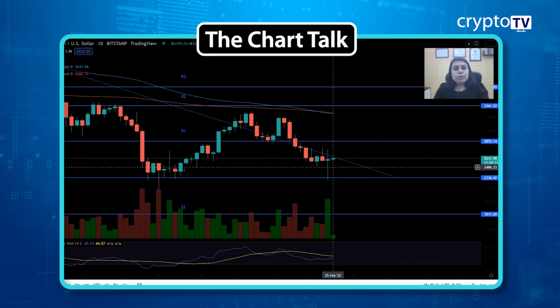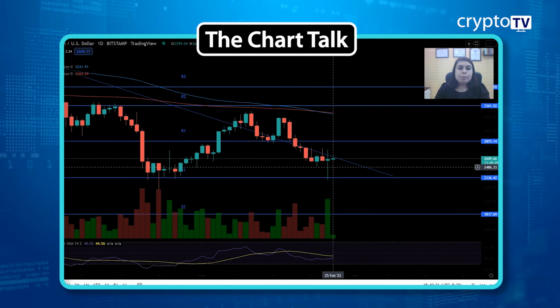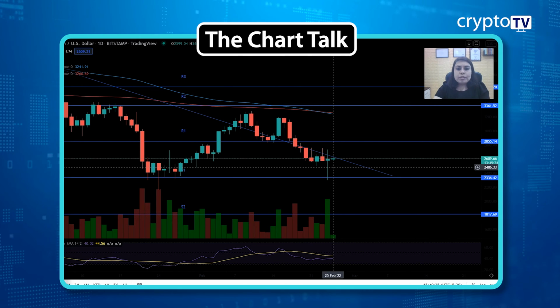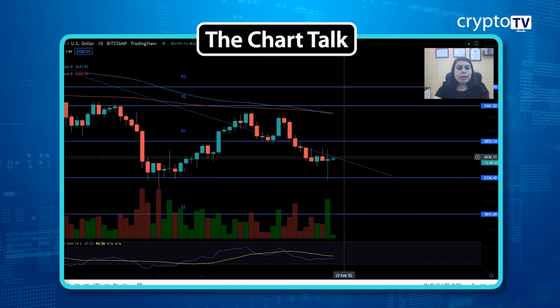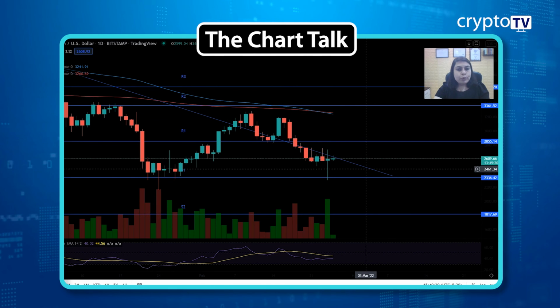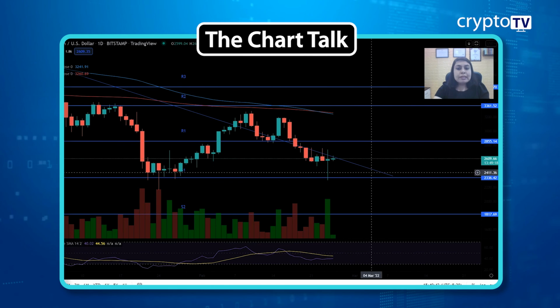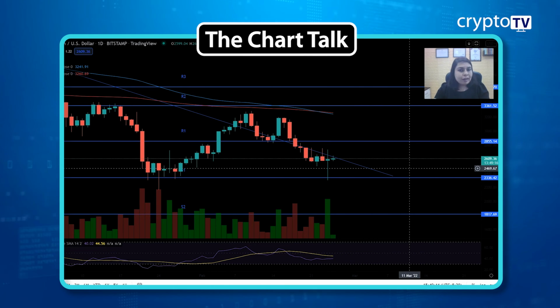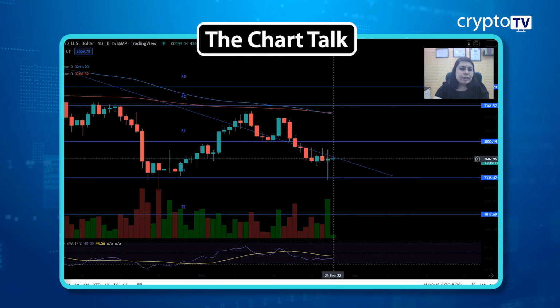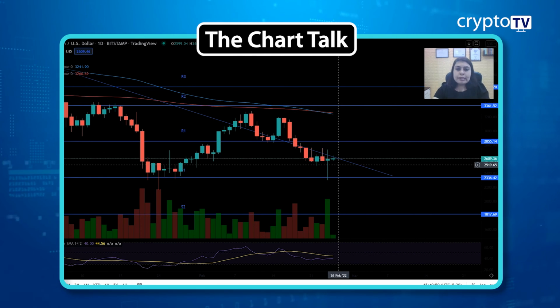Whenever a doji forms, it shows there is still indecision between buyers and sellers. That comes naturally because the price is hovering around this particular downward trend line. If the price needs to break this trend line, we need good buying momentum. Otherwise, we can still expect the price to go towards the downside.